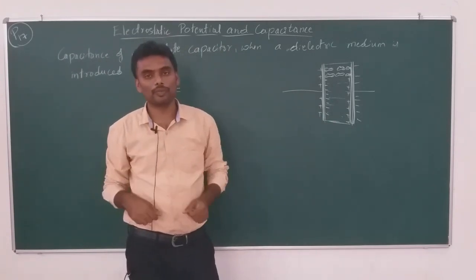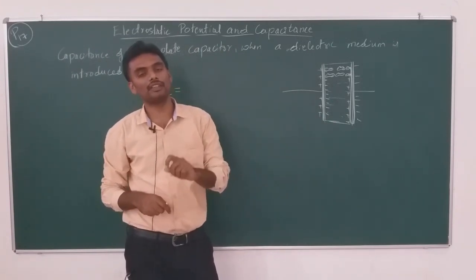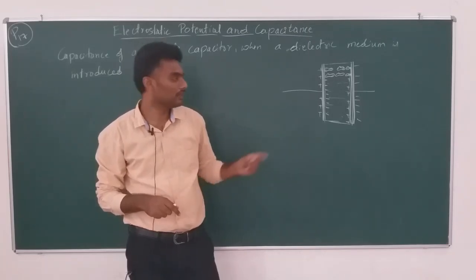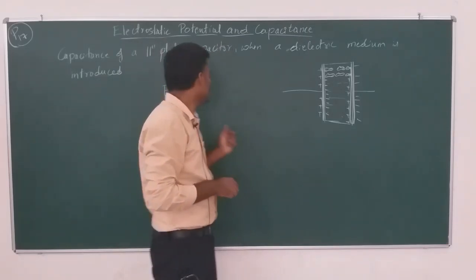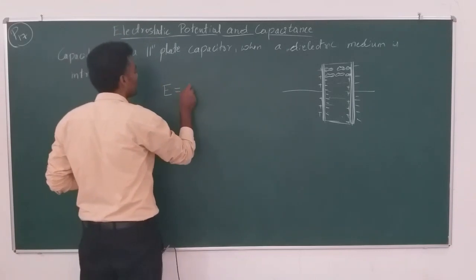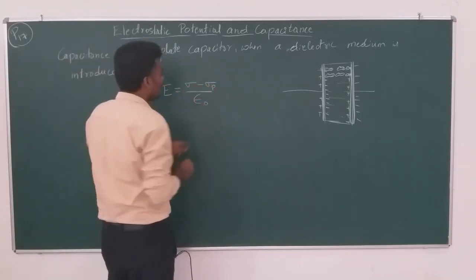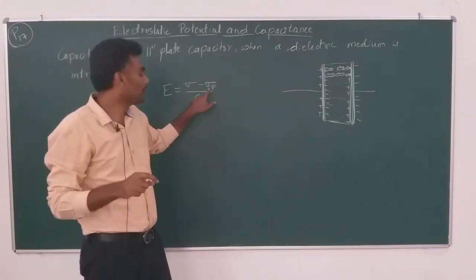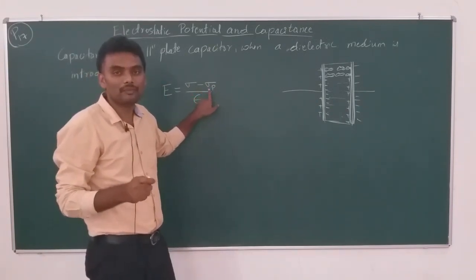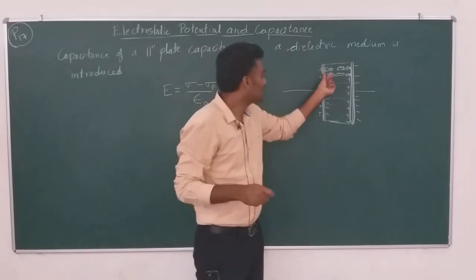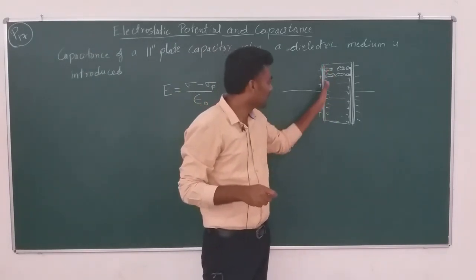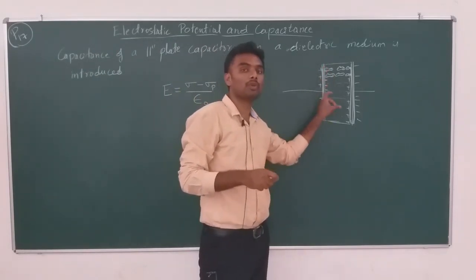expression of the previous derivation, we took it as E equals sigma by epsilon naught. That was the net electric field. Here it is not simply sigma by epsilon naught, instead it is sigma minus sigma p by epsilon naught. Here comes sigma p. What is this sigma p? Sigma p is the charge density on the surface of the dielectric due to the polarization.